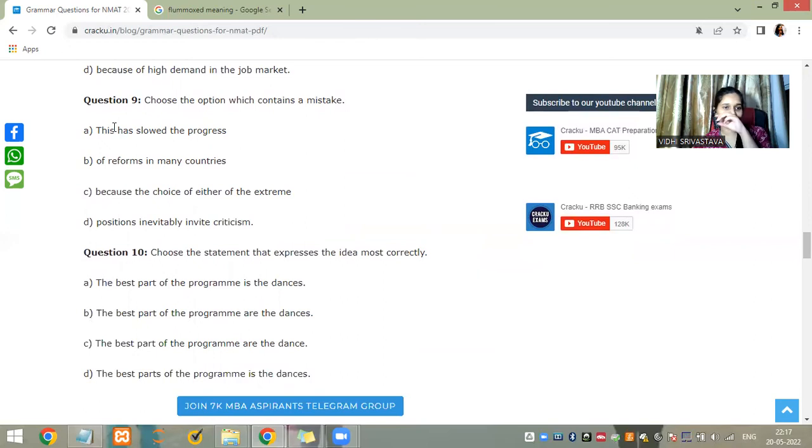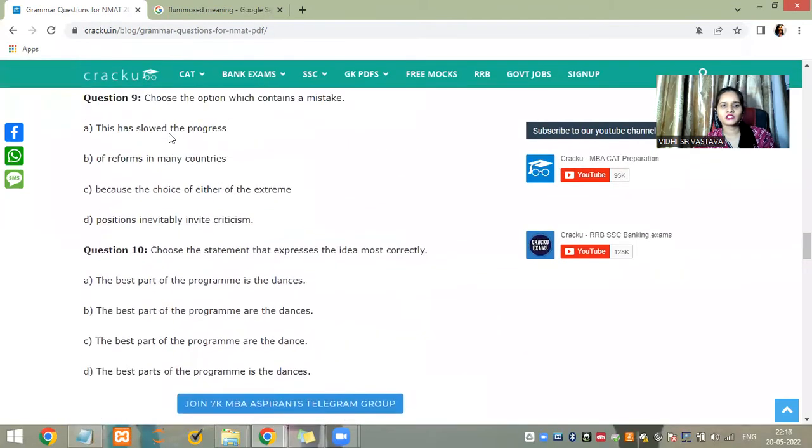This has slowed down the progress of reforms in many countries because the choice of either of the extreme positions inevitably invites criticism. "Slowed" is not used independently. "Slowed down" is the correct option.